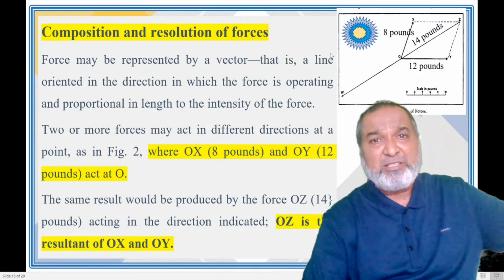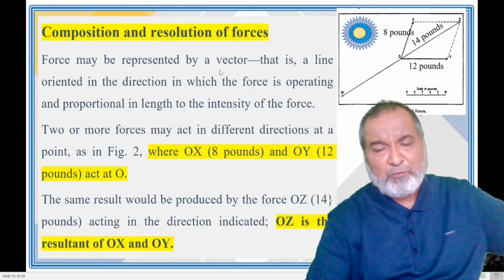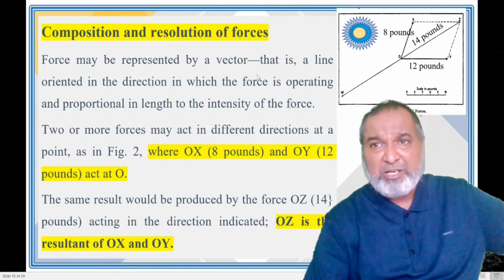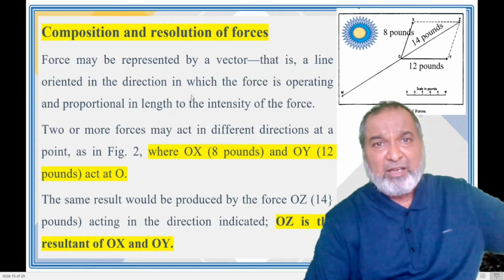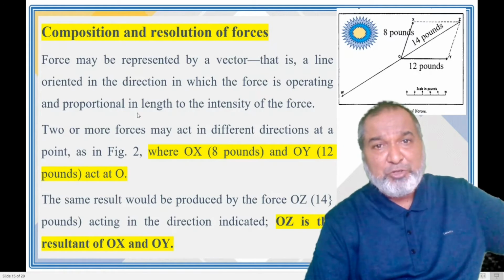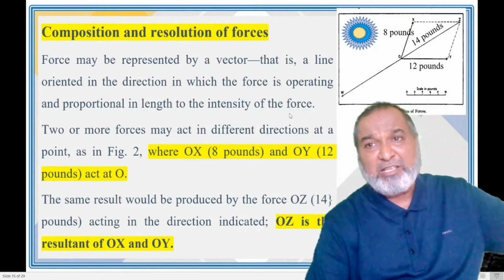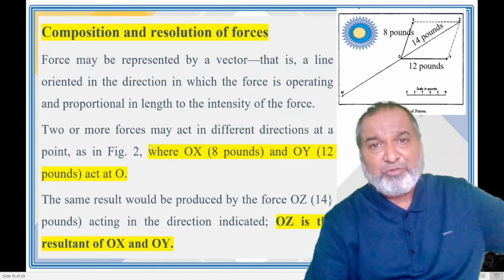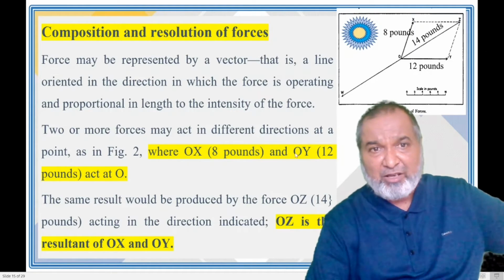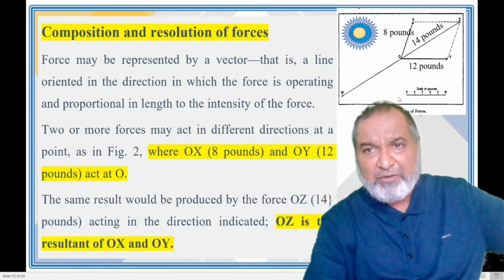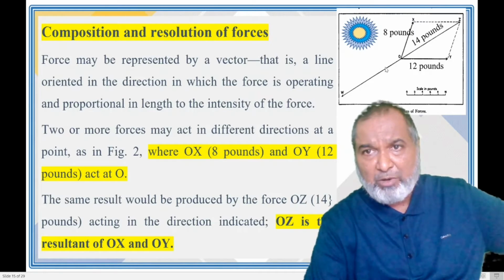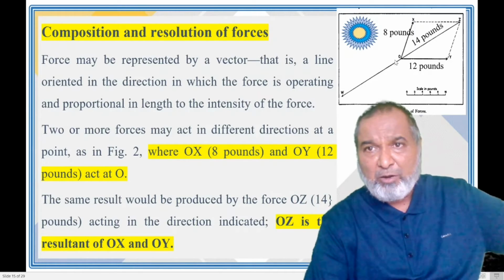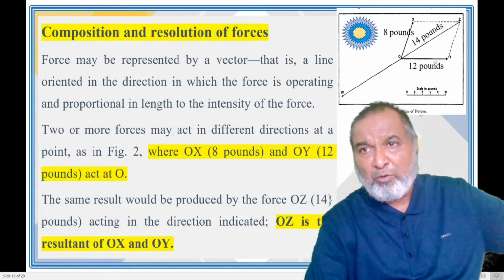The force may be represented by a vector. This is the force. It is always measured as a vector, a line oriented in the direction in which the force is operating, and its length is proportional to the intensity of the force. Two or more forces may act in different directions at a point, as in the figure, where we have OW, and where we have OX and OY.